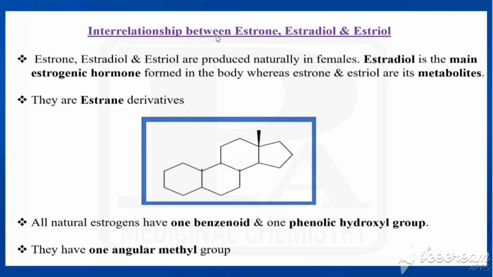Now we'll see the interrelationship between estrone, estradiol and estriol. These three, estrone, estradiol and estriol are naturally occurring ones.